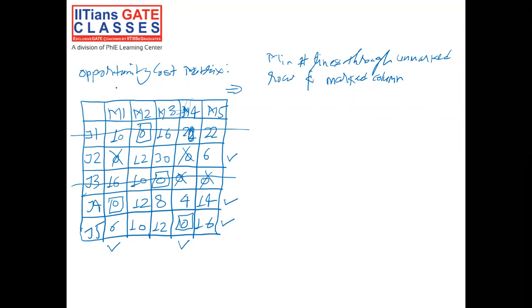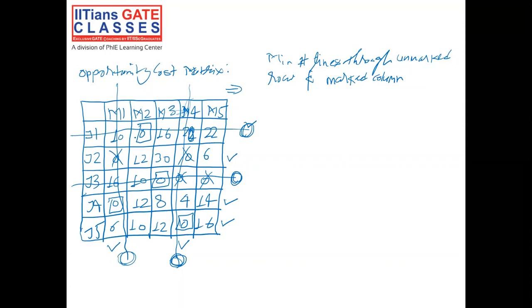Column 1 is marked and column 4 is marked. By drawing these two lines and these two lines, we have covered all zeros at least once.